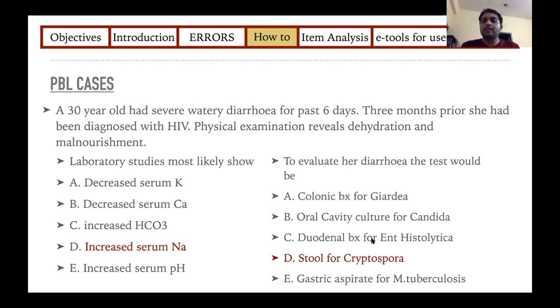So don't think that if you prepare one clinical vignette taking a lot of pains, it will only end up as a single MCQ. For the same clinical vignette, I can prepare 2 or even 10 MCQs, because in each MCQ I am assessing different things. In the first one, I am assessing the laboratory changes. In the next one, I am assessing the tests needed. In one more, you can assess the treatment options. So you have multiple things that you can test using the same stem.